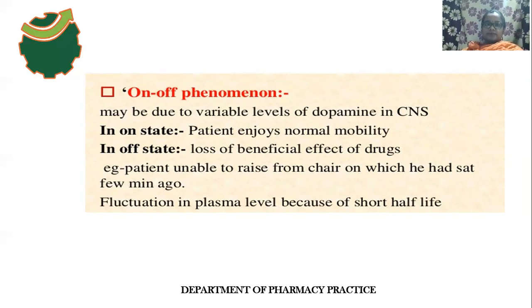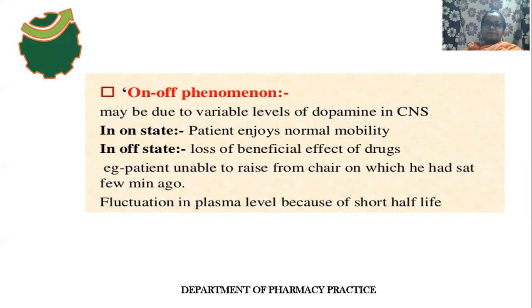Okay, so that's why this on and off phenomenon occurs, due to variable levels of dopamine in the CNS. If it is the on state, the concentration of dopamine in plasma is in the therapeutic range. The therapeutic range of dopamine being present in plasma and CNS means it is in the on state. The patient enjoys normal mobility, and is mentally and physically good.